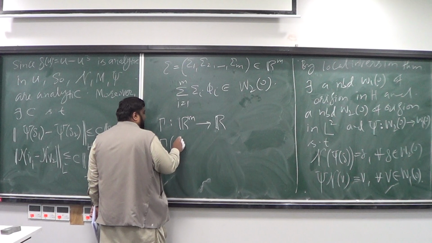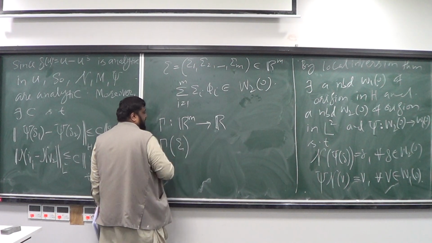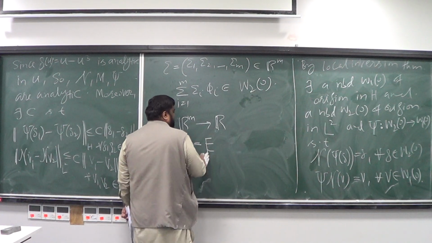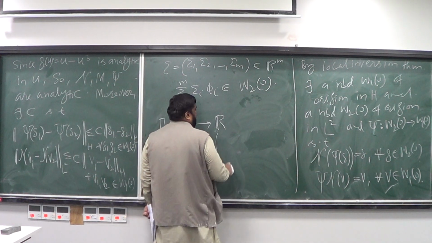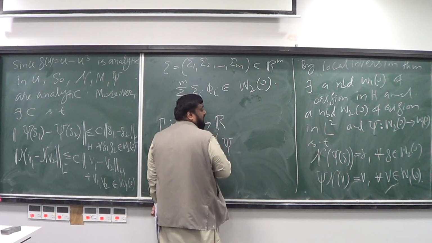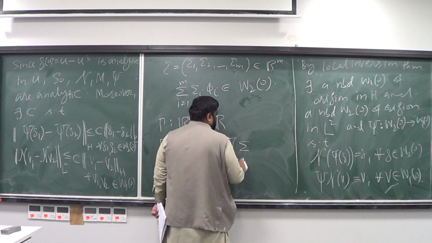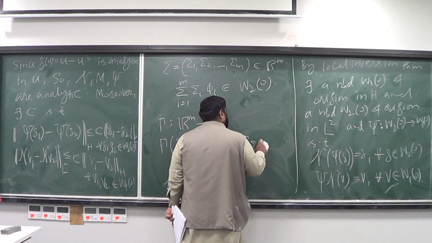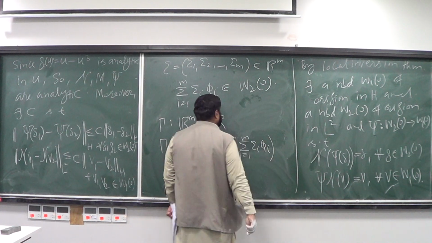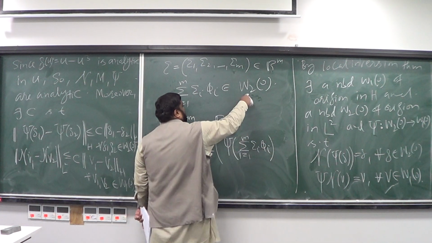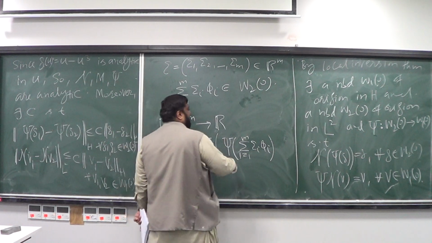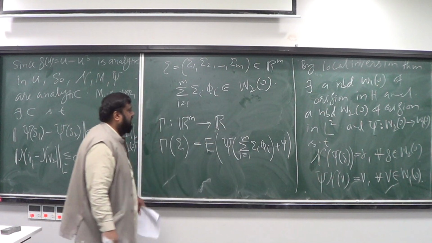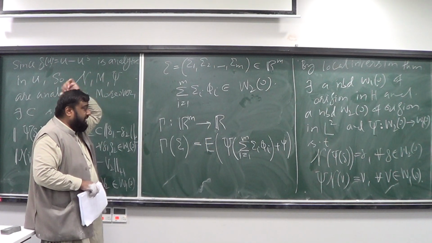So the gamma of the point xi is equal to E, which is the energy of the system, of psi operated onto the vector sum for I equal to 1 to m of xi I and phi I. Now since this belongs to W2 of 0, I can operate psi on it, plus the equilibrium point psi actually.